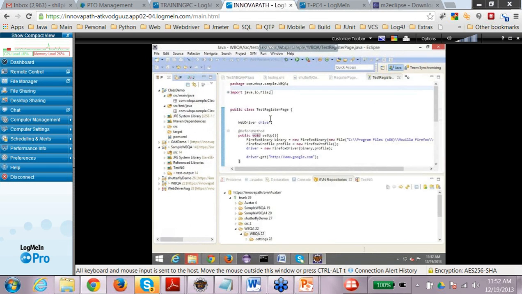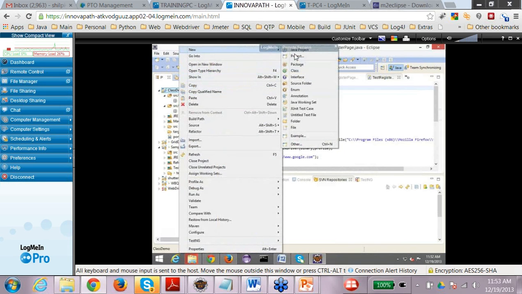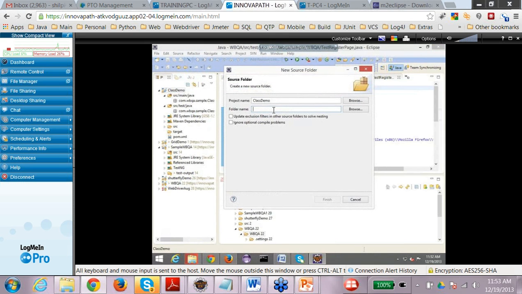Correlating with your Selenium framework, here you would be writing your page classes, and here you would be writing your test classes. You might want to add another source folder to keep any other resource files that you would be using. For example, add a source folder, and the name of the source folder could be src test and resources.